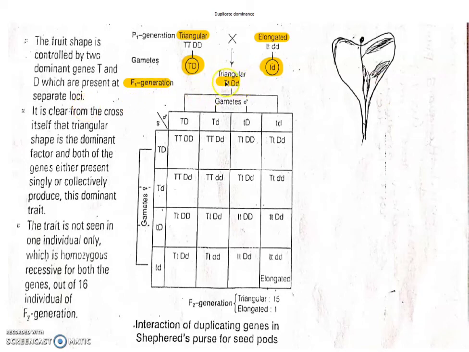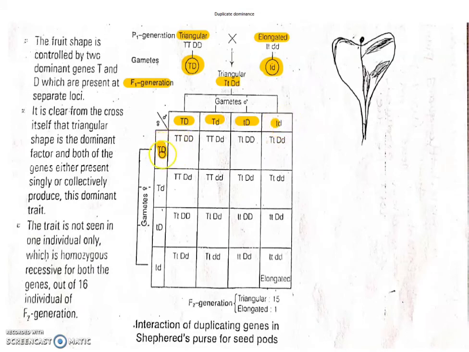When the F1 generation is self-pollinated, or two similar plants are crossed, one plant produces four gametes: capital T capital D, capital T small d, small t capital D, or small t small d.